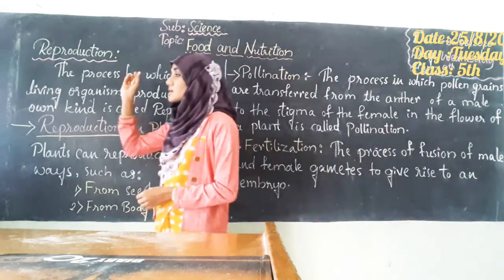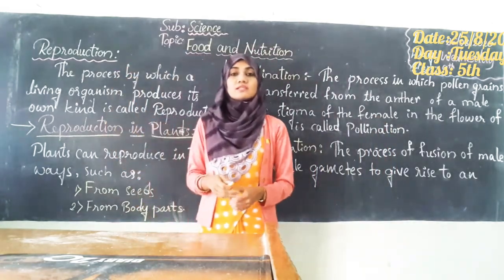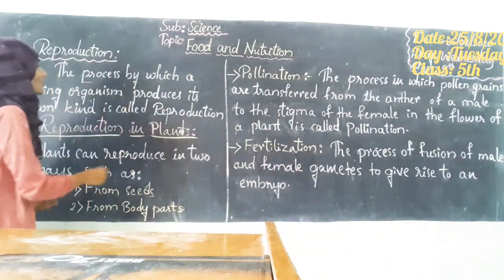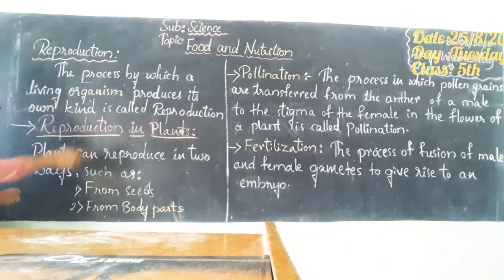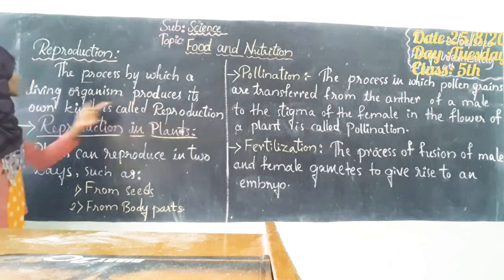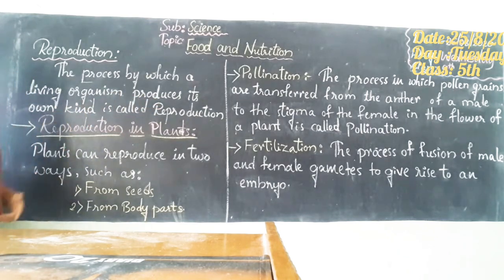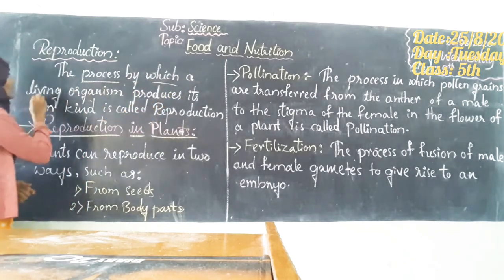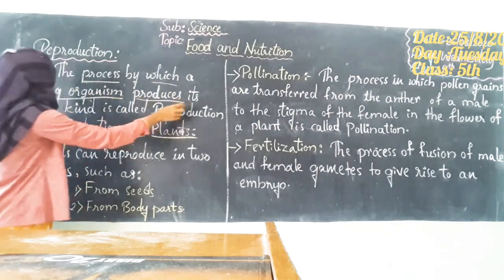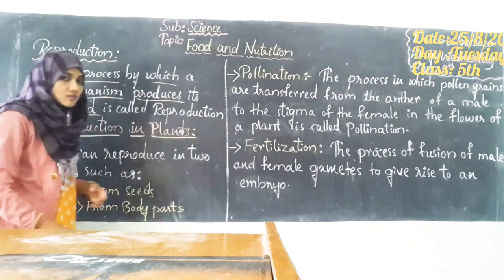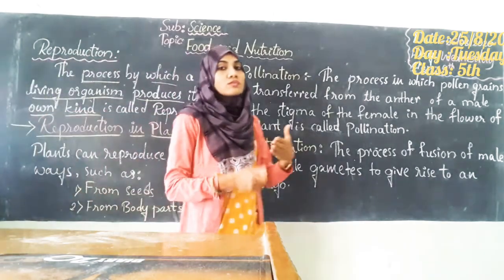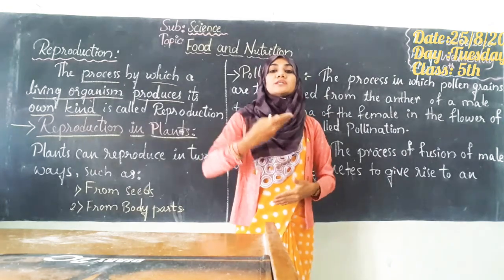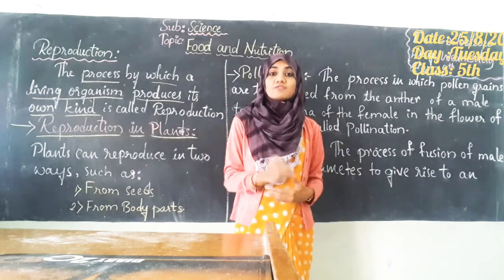So the first point. First we need to understand what is reproduction. So what is reproduction? The process by which a living organism produces its own kind is called reproduction. So it's a process by which a living organism reproduces its own kind, isn't it? So the process by which all the living organisms give birth to their young ones of their own kind.